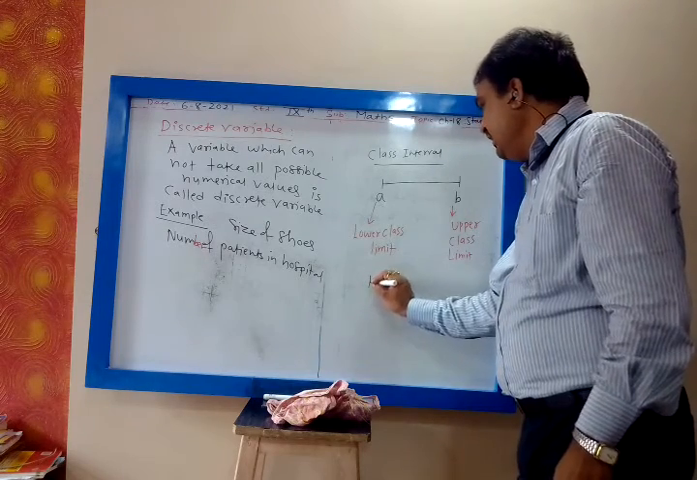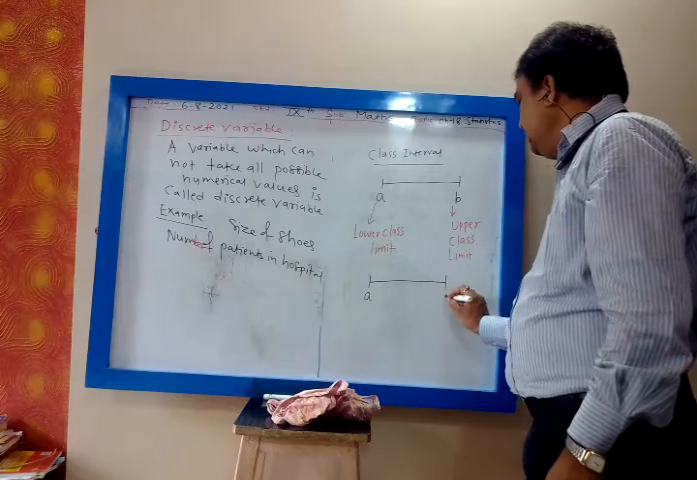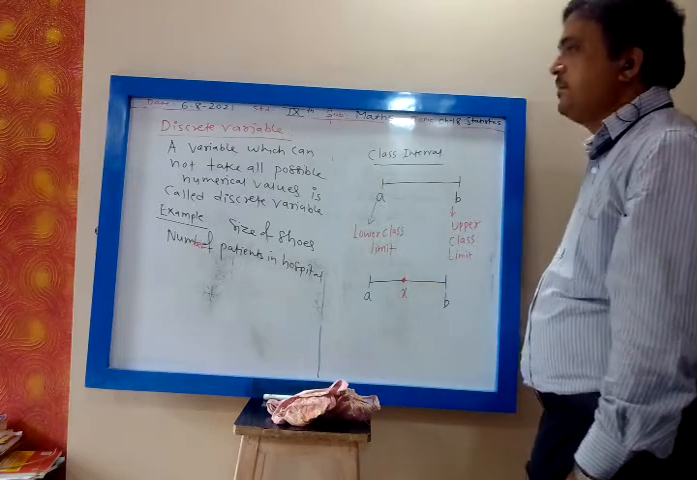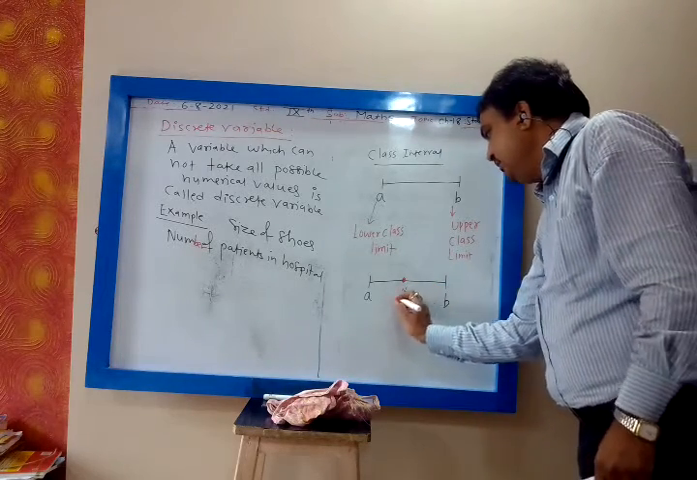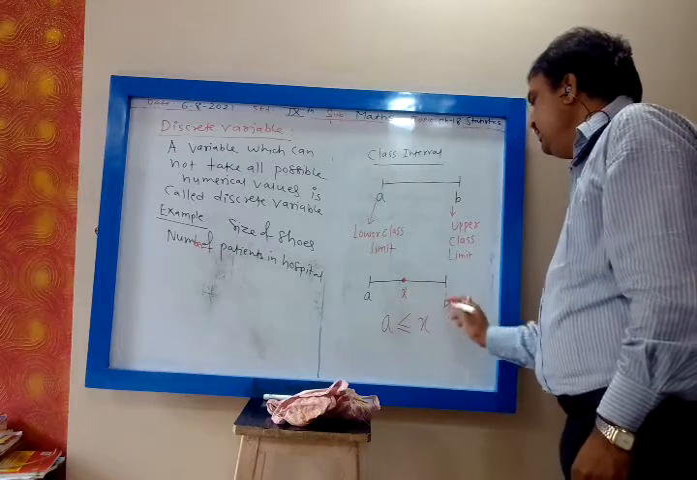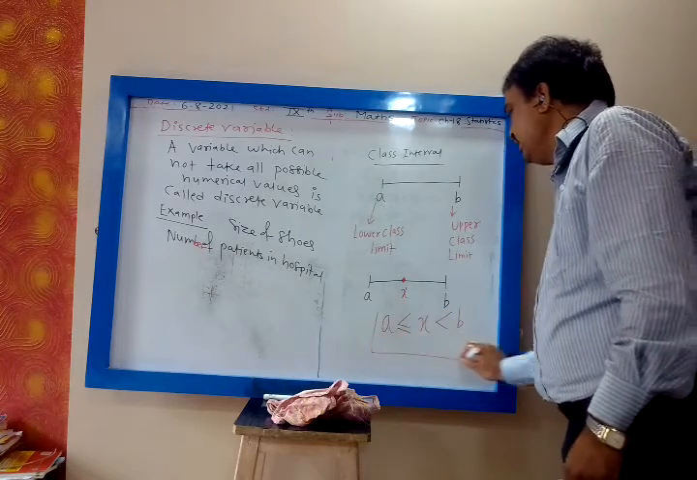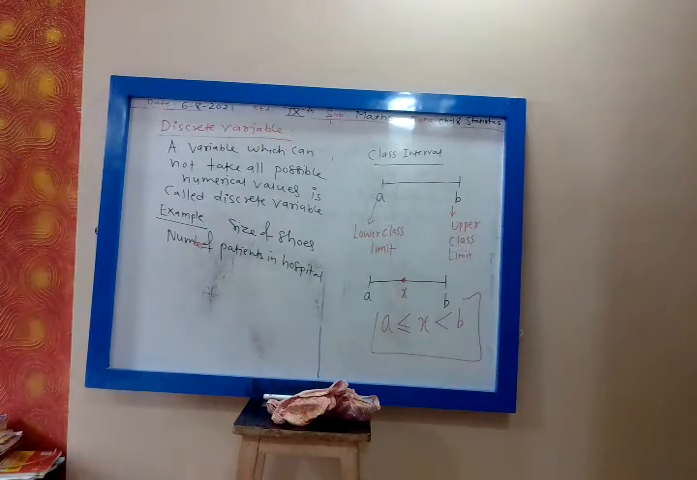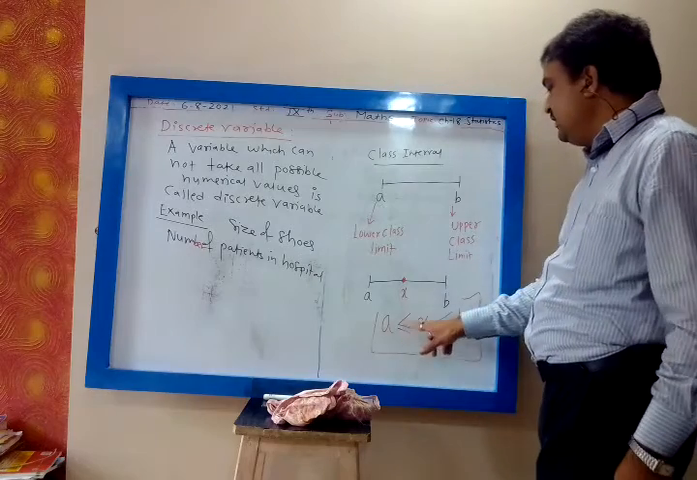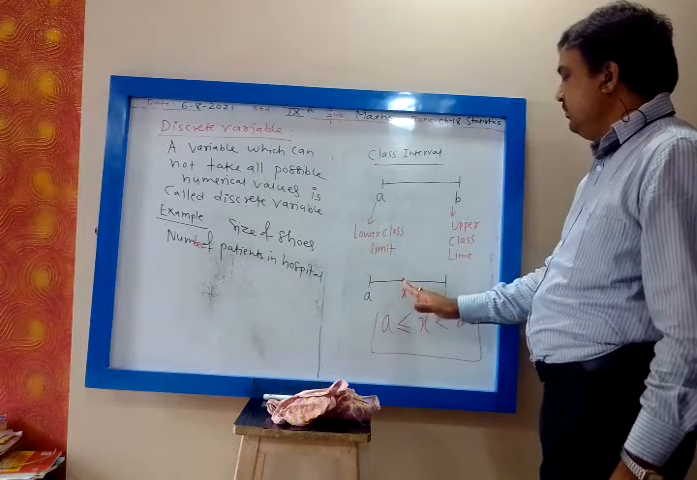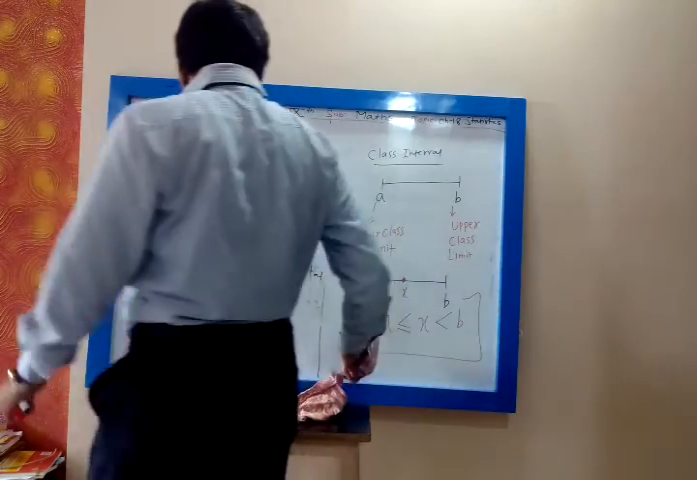Then, whenever any value x lies between A and B in the class interval, this x will be greater than or equal to A. So we write A less than or equal to x, and x will be strictly less than B. Remember, whenever x lies between A and B, either x will be equal to A or x will be greater than A, but x will be strictly less than B.